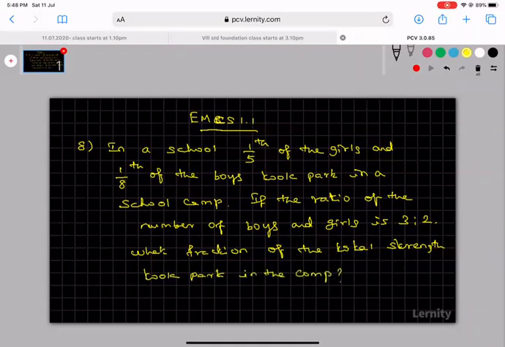This is the problem they are given. This is problem number 8.